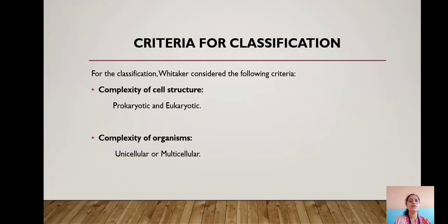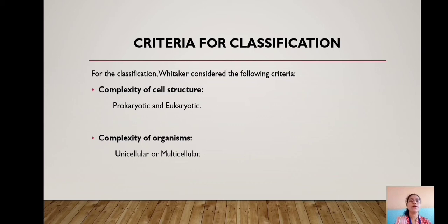Let's study about criteria used for classification of living things by Robert Whittaker. First criterion is complexity of cell structure. That means whether the structure of cell is simple or complex. On this basis, he classified living organisms into prokaryotic and eukaryotic. Prokaryotic organisms are the unicellular organisms that lack membrane-bound nucleus, mitochondria, and other organelles.